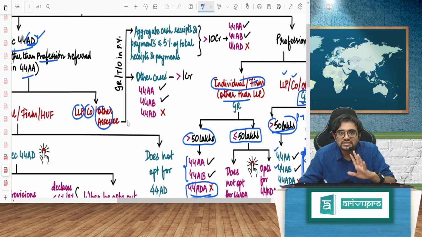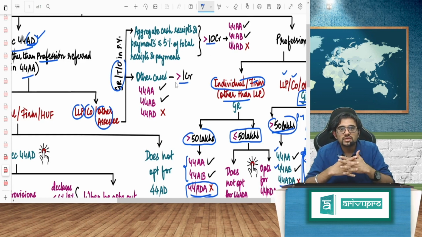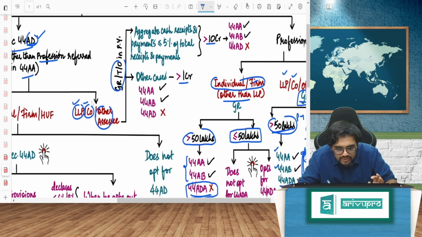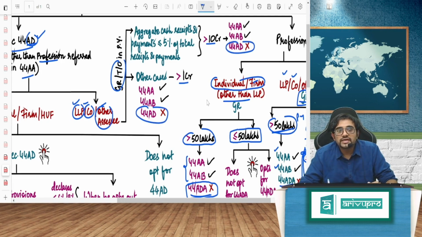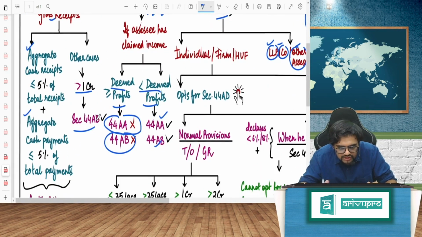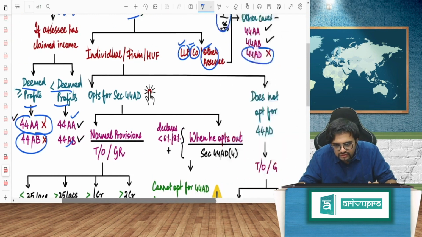For LLP, company, other SSC, if the gross receipts or turnover, sir, why are you bringing 10 crore, 1 crore? Bro, we are merging what? Tax audit and 44AD. Now, one simple thing you tell me. For LLP, company, other SSC, whatever the case may be, will 44AD come or not? It will not come. Sir, but what about accounts and audit? It will come. How much, sir? 1 crore and 10 crore. Same condition like this. No change. I have merged it here. It's a combined chart.